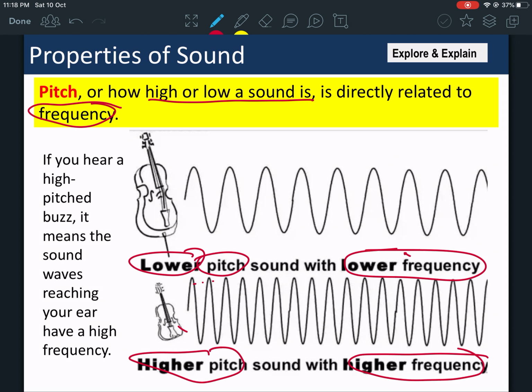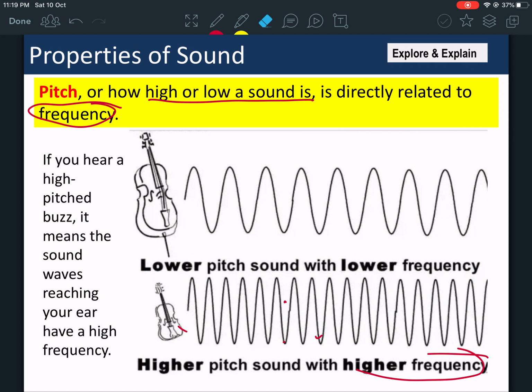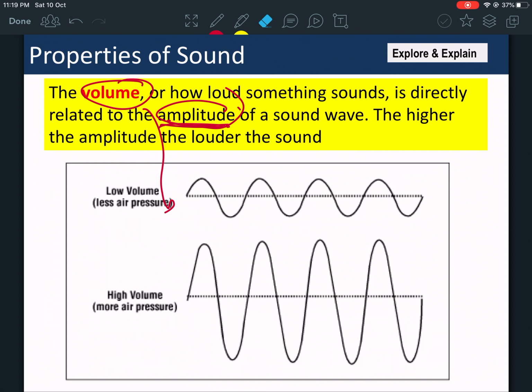So this wave here has low frequency, which means it has low pitch. And this one has high frequency and it has high pitch. So frequency and pitch are related, and volume and amplitude are related.